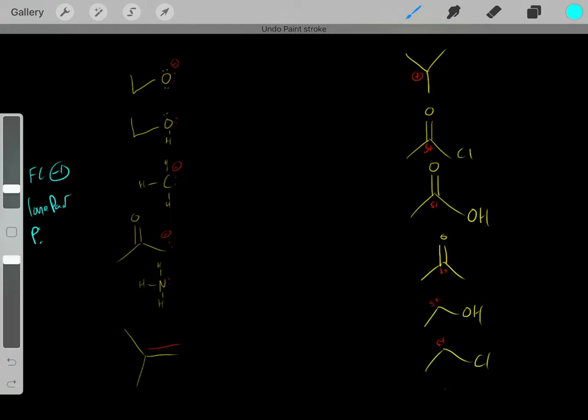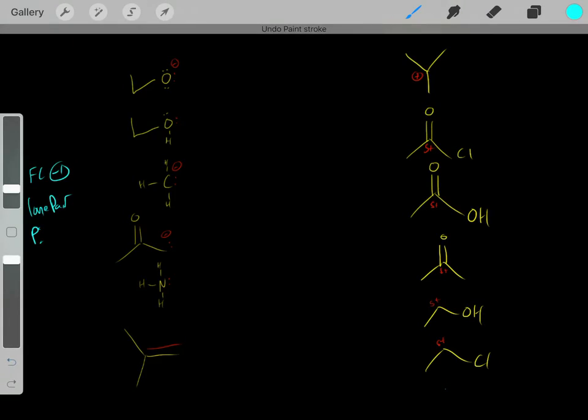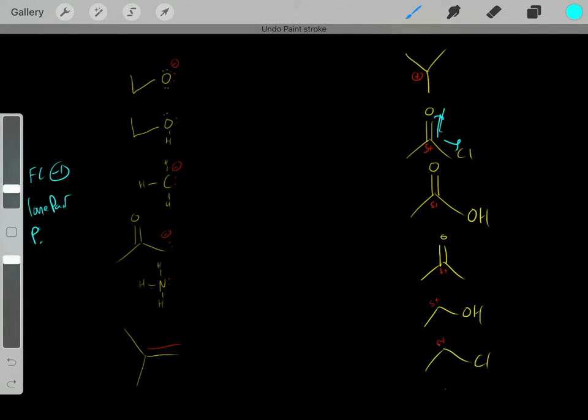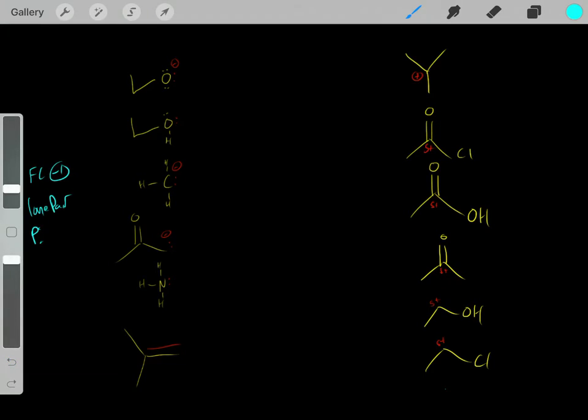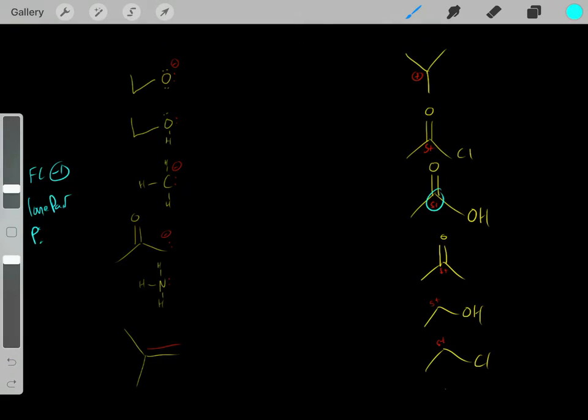This guy also has a partially positively charged carbon, but it's just a partial positive charge. And why is this carbon partially positively charged? Because it's bonded to all these electronegative atoms, pulling electron density, stealing the electron density from this carbon. So then this carbon has an electron deficiency, so it's partially positively charged. So we have a partial positive charged carbon, so that's a good electrophile. And the same thing here, and again the same thing here.